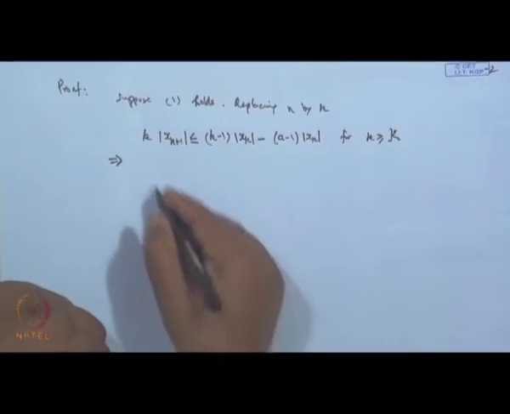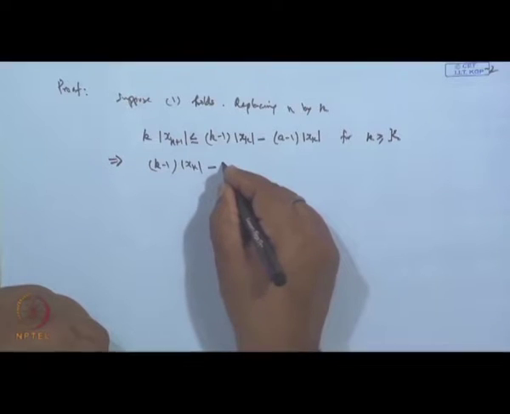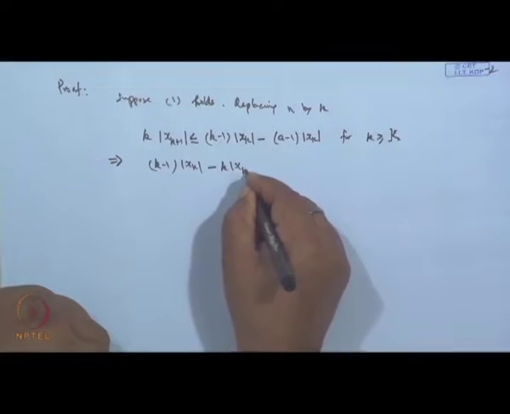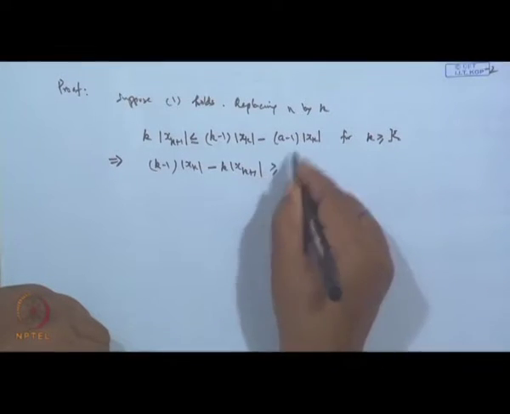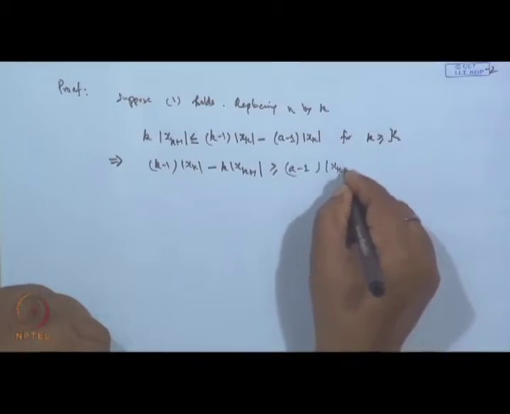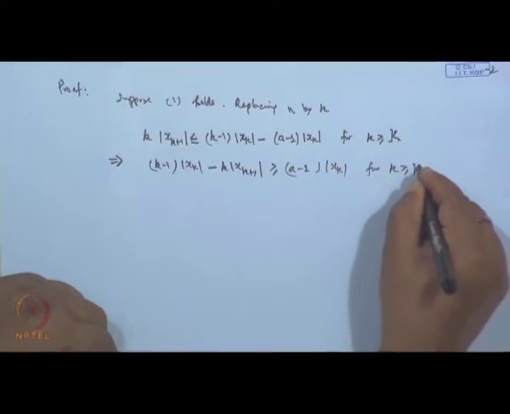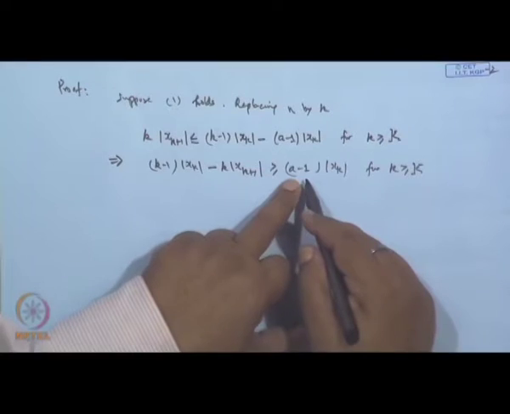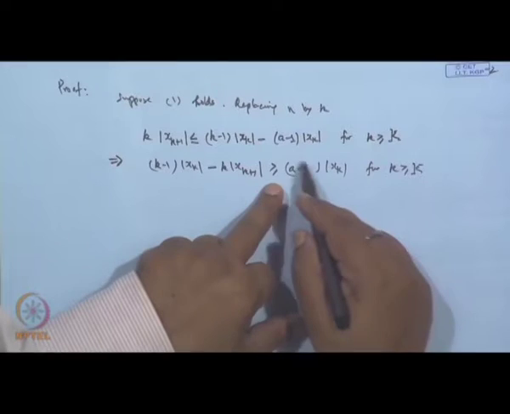Now, again reorganize it. This implies that k minus 1 into mod x k minus k times mod x k plus 1 is greater than or equal to a minus 1 into mod x k, and this is true for all k greater than or equal to capital K. Now, a is strictly greater than 1 in the first case, so a minus 1 is a positive quantity.